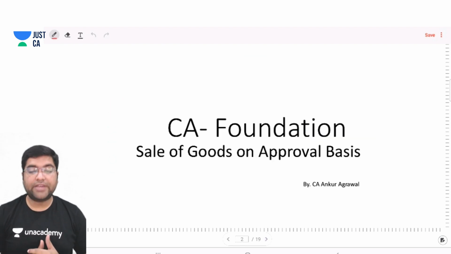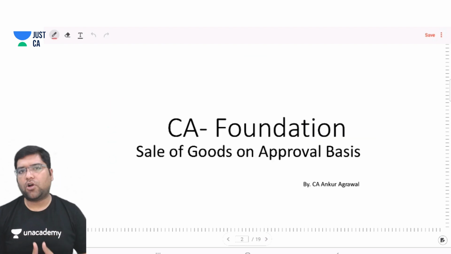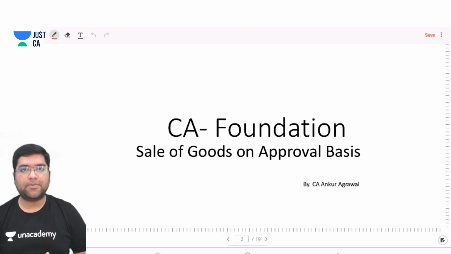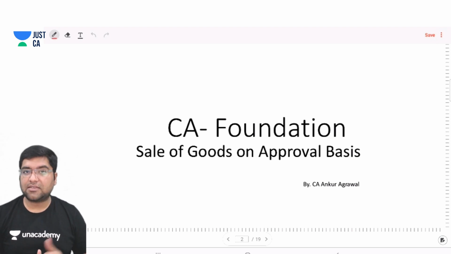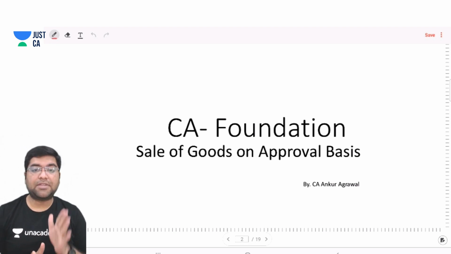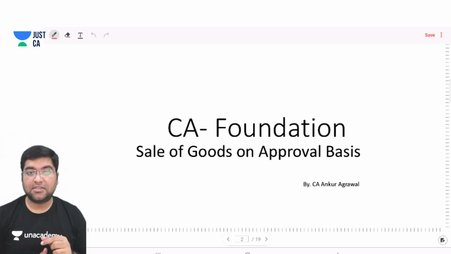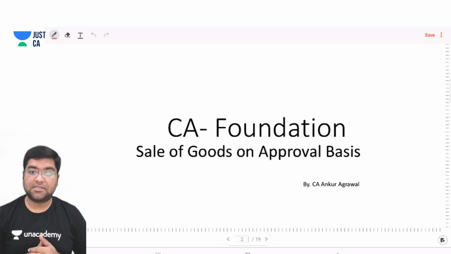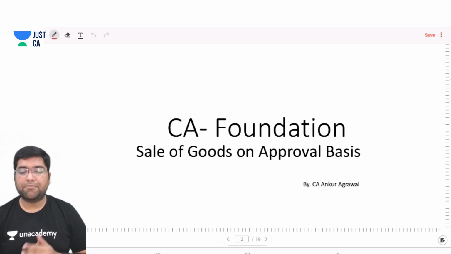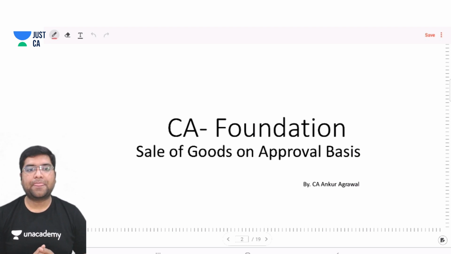Guys, today we will be dealing with a very small topic: sale of goods on approval basis. This chapter, again, the Institute can ask as a straightforward 5-mark question, or it can also be asked as an adjustment in final accounts. So, simple topic, important topic.